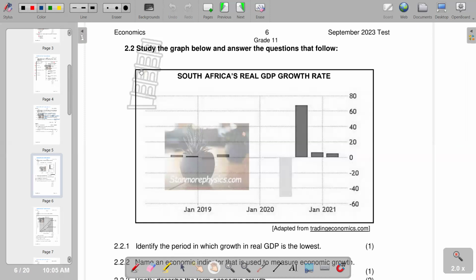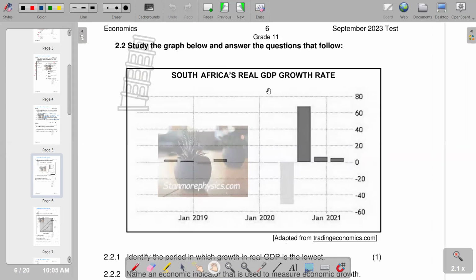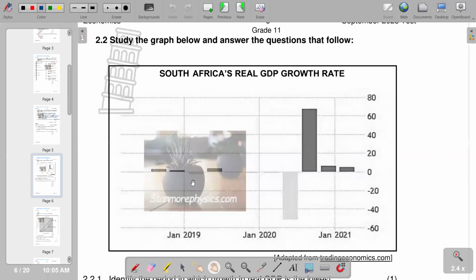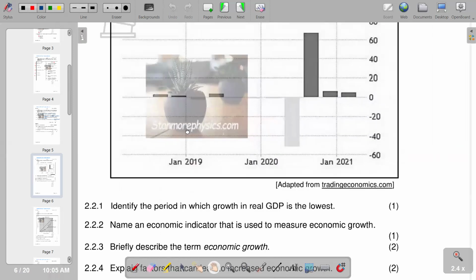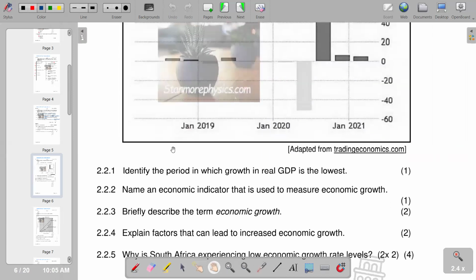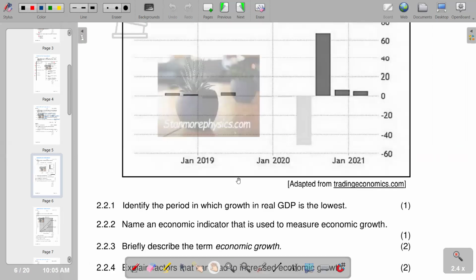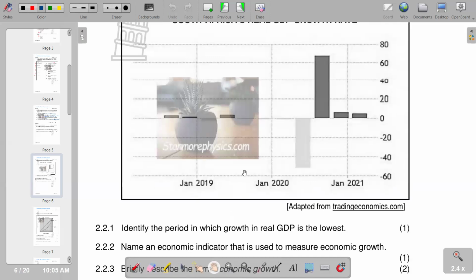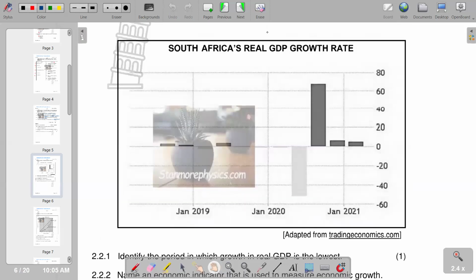Next part is 2.2. Study the graph below and answer the questions that follow. You're given a graph of South Africa's real GDP growth rate. So you just need to go through the graph that you are given, and then below that, it is identify the period in which growth in real GDP is the lowest. So we check where growth in GDP is the lowest according to our graph.